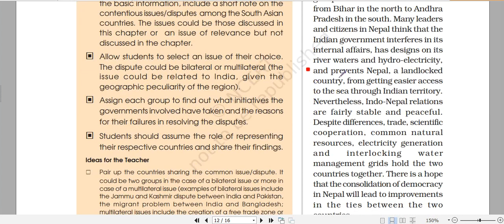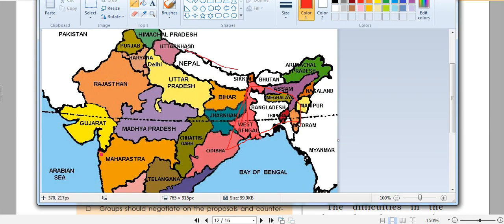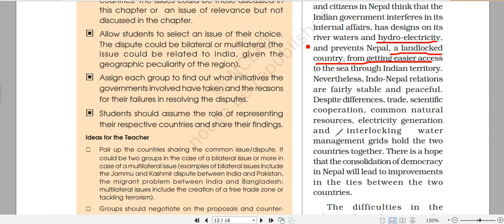Then there is, like we discussed initially, the hydroelectricity. Then there is the issue that Nepal has often accused India of not allowing easier access to sea routes, since Nepal is, as we can see in the map, a landlocked country. This is Nepal. It does not have access to the sea. So it has often accused India of not allowing it to access the sea through its territory.